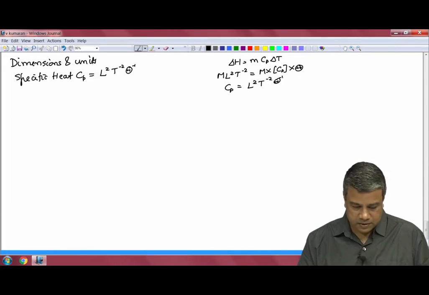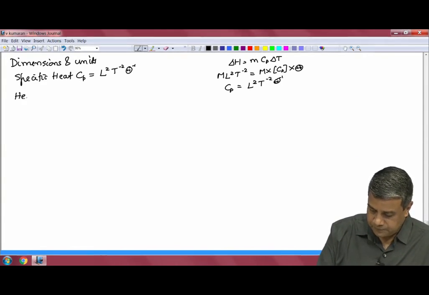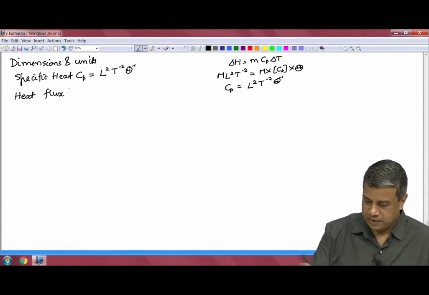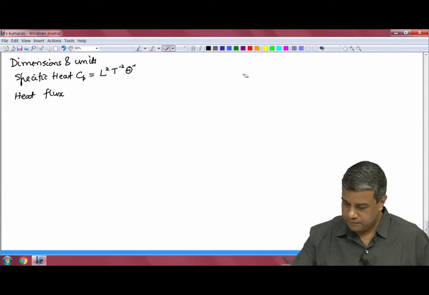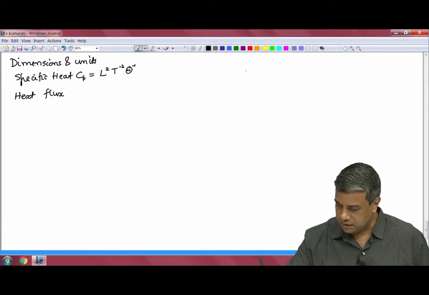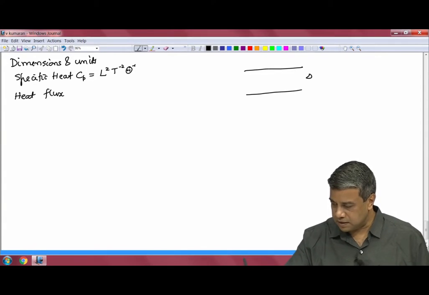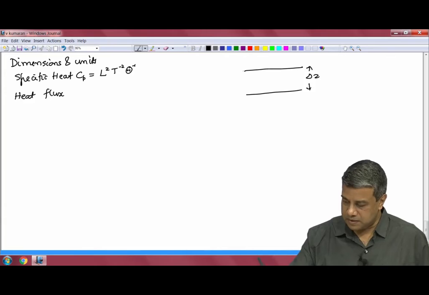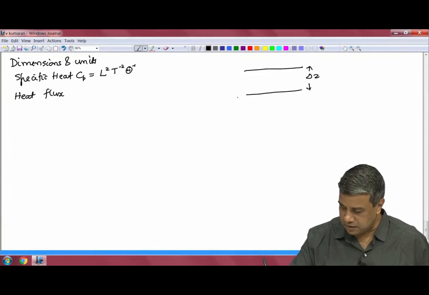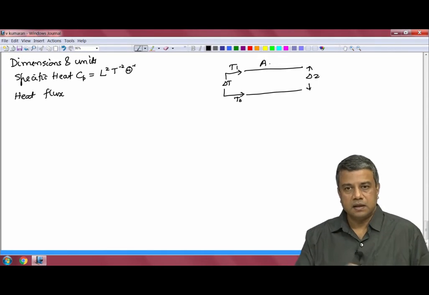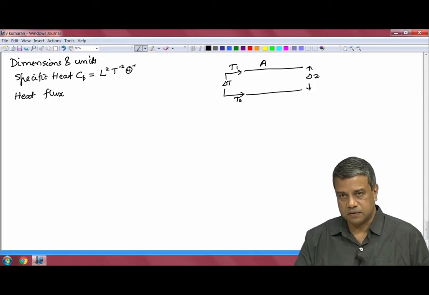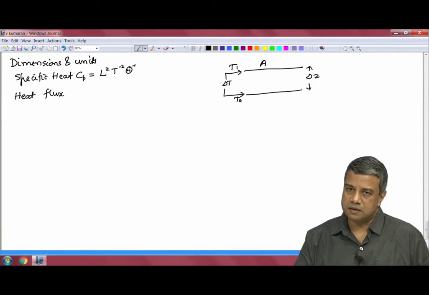Good. So, the next will be the heat flux. If I have a fluid layer of thickness delta Z, across which there is a temperature, so there is temperature T naught here and T 1 here, and the temperature difference is delta T between the two surfaces, and if the surface has area A, there is a transfer of energy from the hotter surface to the colder surface, from the higher temperature to the lower temperature.